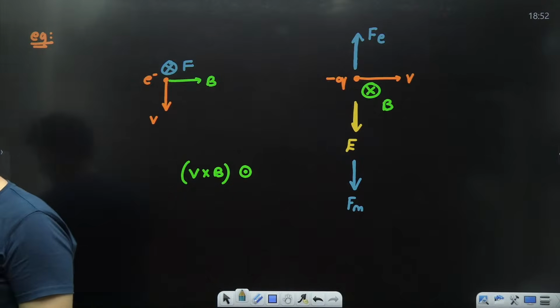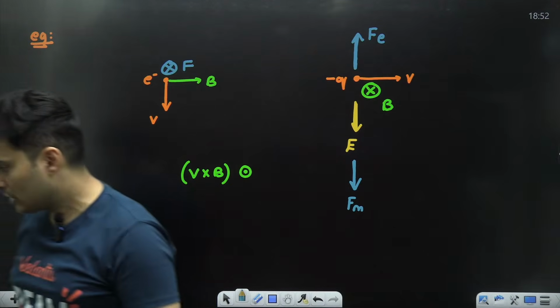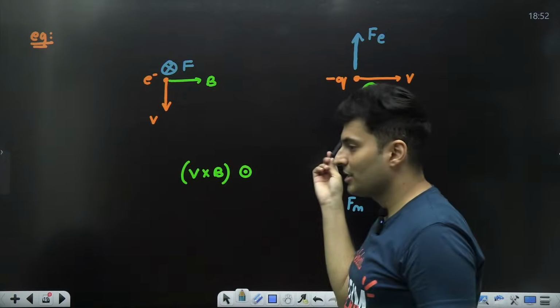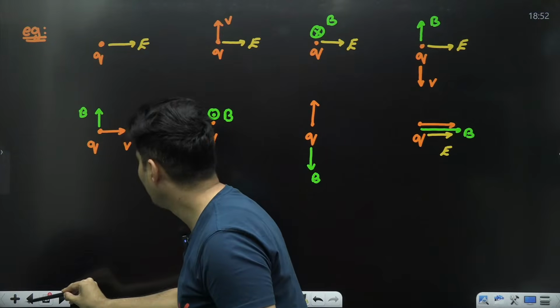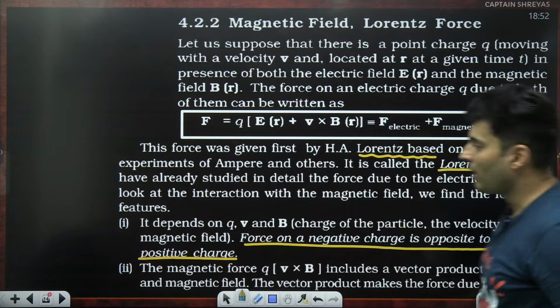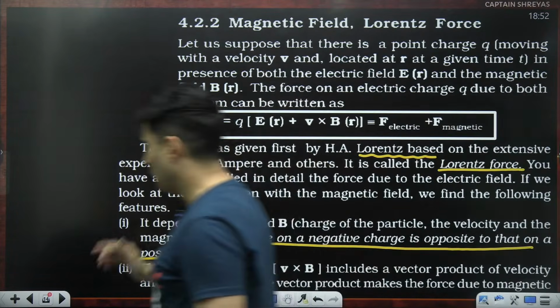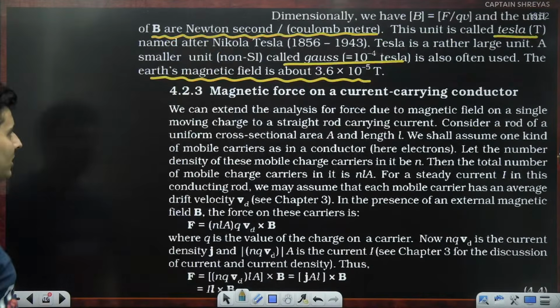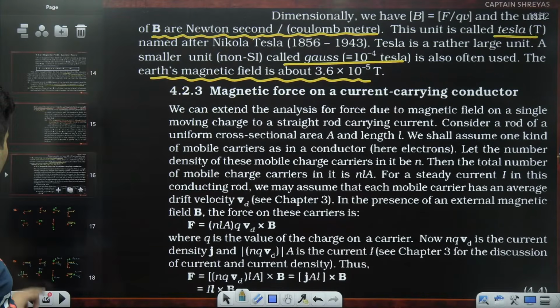Got it? Yes, Krishna. So the direction will change. That was the point which I wanted to make over here. That's why I made you underline this. Now, I wanted you to see this. So all these things are important, small things. Cool.